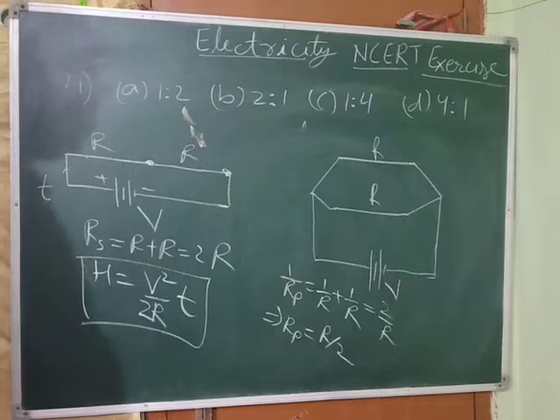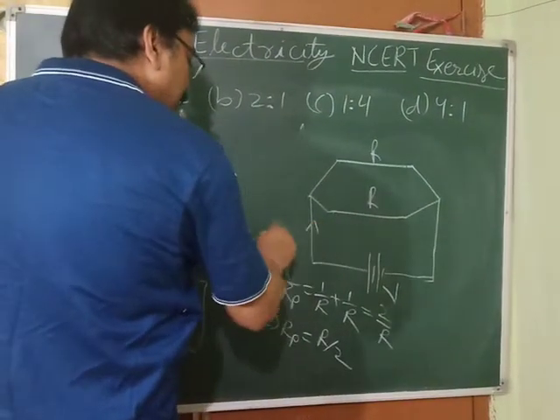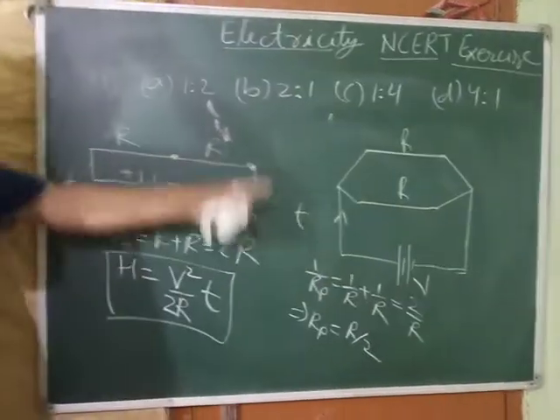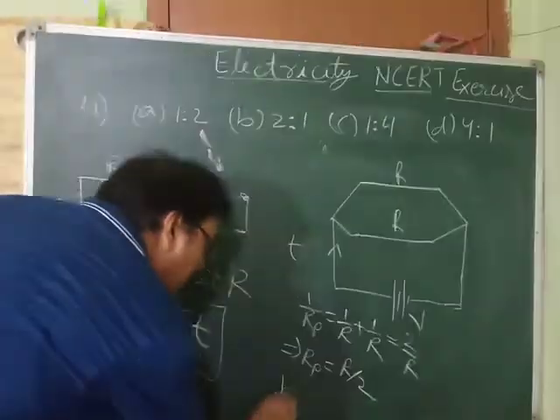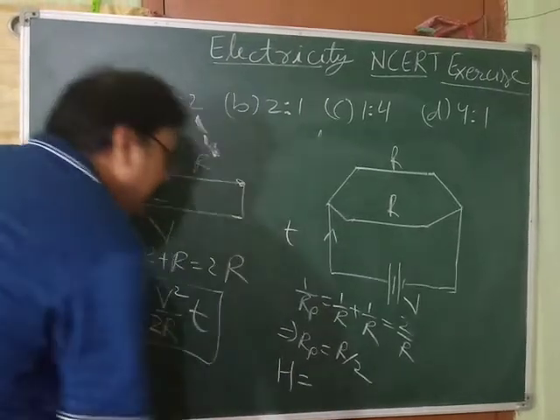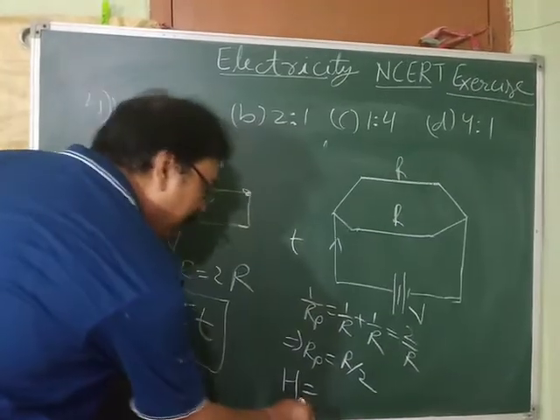Now, if current flows through this for a time t, what is the heat produced in that circuit? This is heat produced for the series combination, and this is heat produced for the parallel combination.